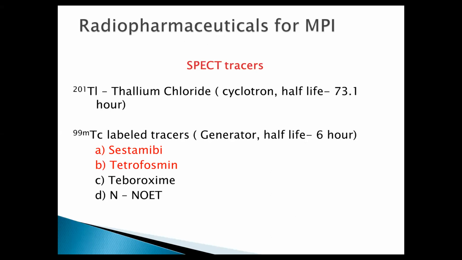Yes. We have the technetium available with the generator. We just have to mix it with the kit of sestamibi or tetrofosmin. So commonly we use both sestamibi and tetrofosmin.